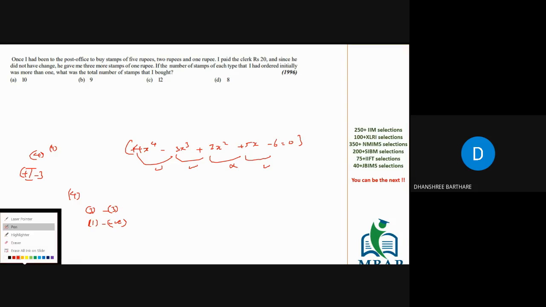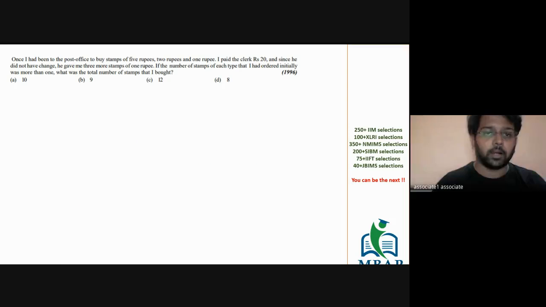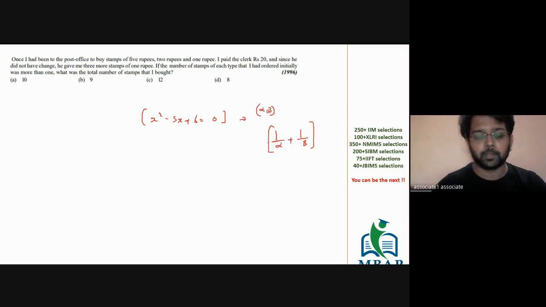Sir, can you once again explain how we have solved that 1 upon alpha plus 1 upon beta plus 1 upon gamma question? Okay, let's say I give you this question: x squared minus 5x plus 6 is equal to 0. The question to you is, this equation will have 2 roots alpha and beta. Find the value of 1 by alpha plus 1 by beta. This is the question.